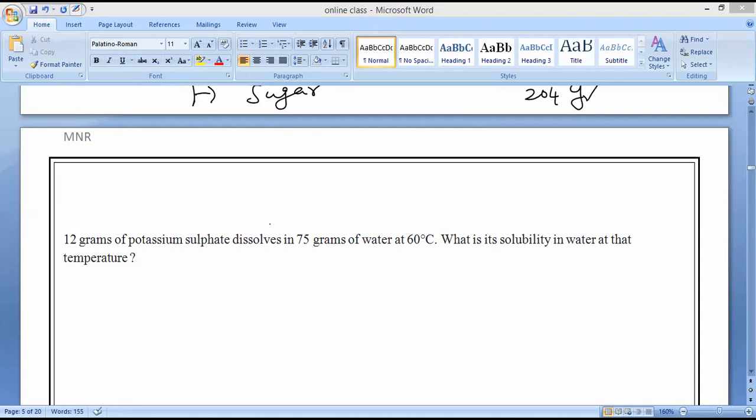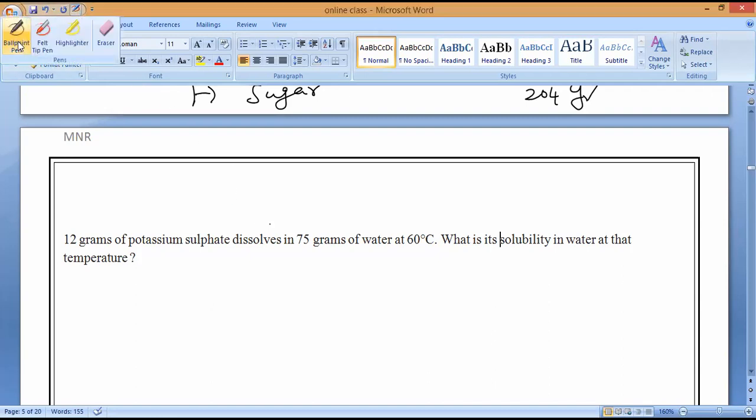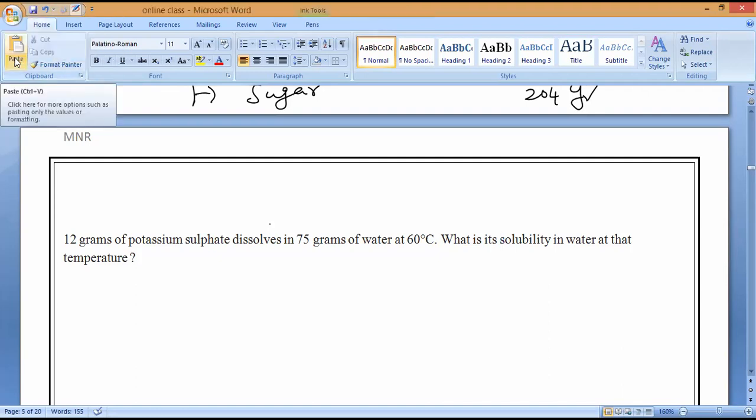75 grams. 12 grams of potassium sulfate dissolves in 75 grams of water at 60 degrees Celsius. What is the solubility in water at that temperature? They are asking, what is the solubility of water at the temperature? How to find it? Do you people know?